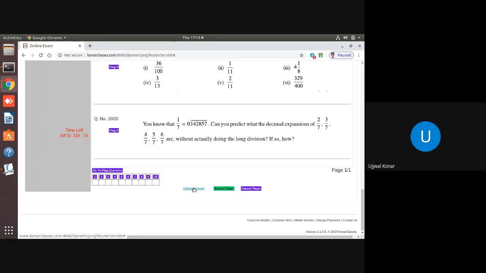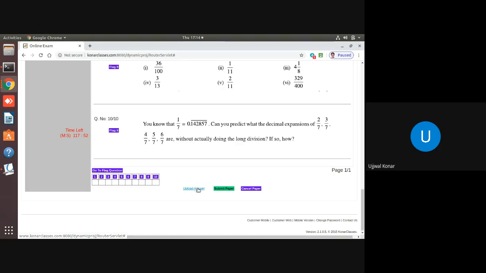Once your answer paper is ready, you take a scan. There is an app called CamScanner. You can make use of that app and scan all the pages. And after scanning all the pages, you can prepare a single PDF file or single JPG file or single PNG file, whatever. Okay. And then upload that file.